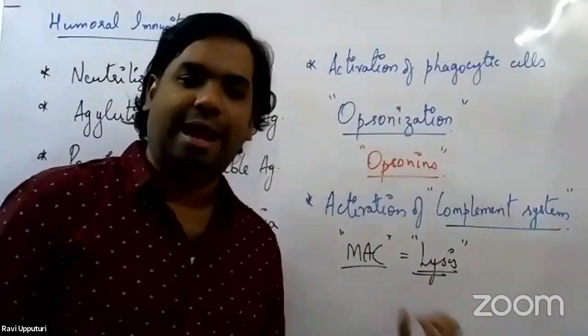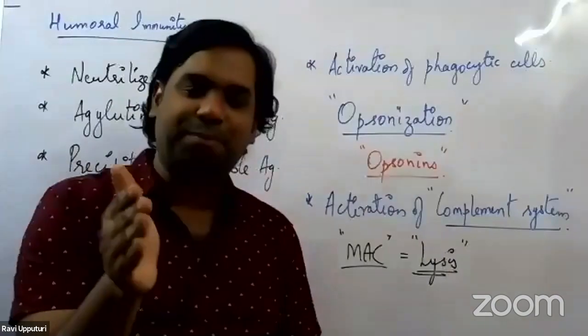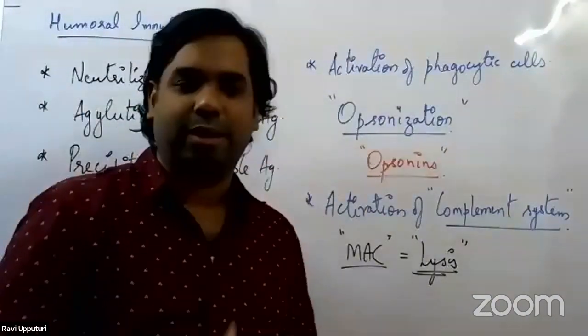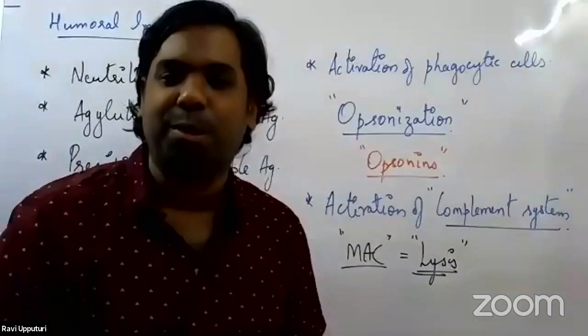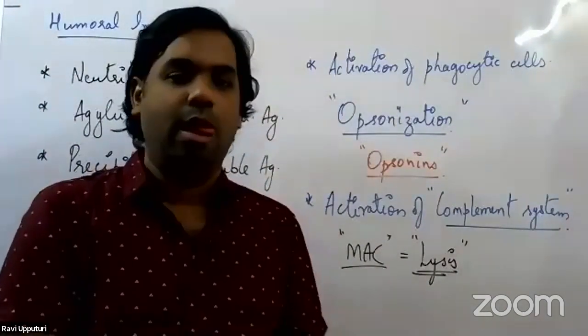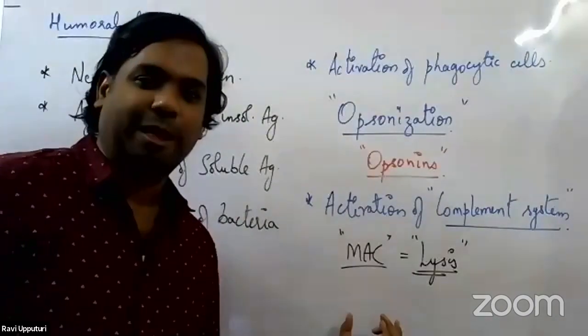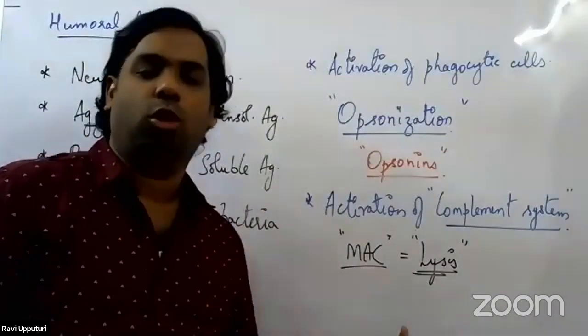They attack the membranes of the cell. Once the membrane is attacked, there is complete destruction of that pathogen that has entered into the body. That's the reason we call this complex the membrane attack complex.